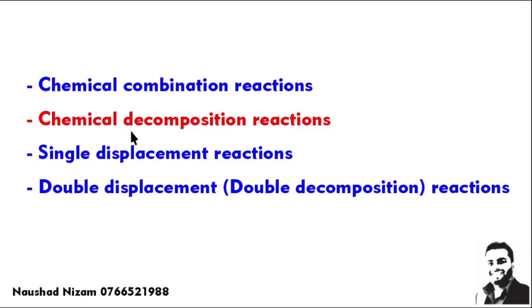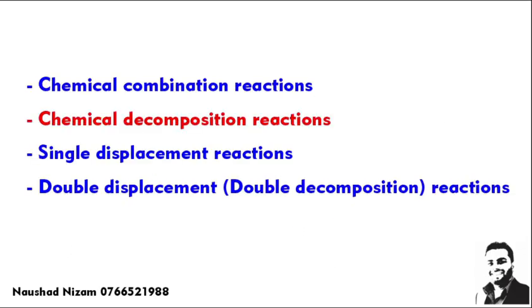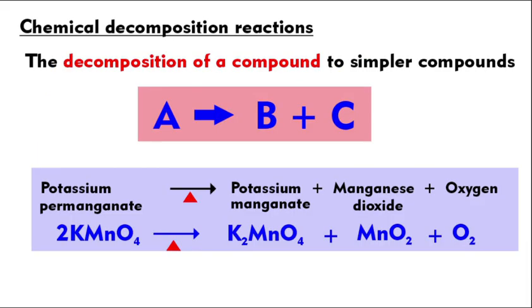Next we move on to the chemical decomposition reaction. All of what we have learned here are combination reactions. Why? Only one compound is formed. What is a chemical decomposition reaction? Decomposition of a compound. One compound is decomposed. That means one compound is broken down into several simpler compounds. So A is a single compound, and it is broken down. This type of chemical reaction we call chemical decomposition.